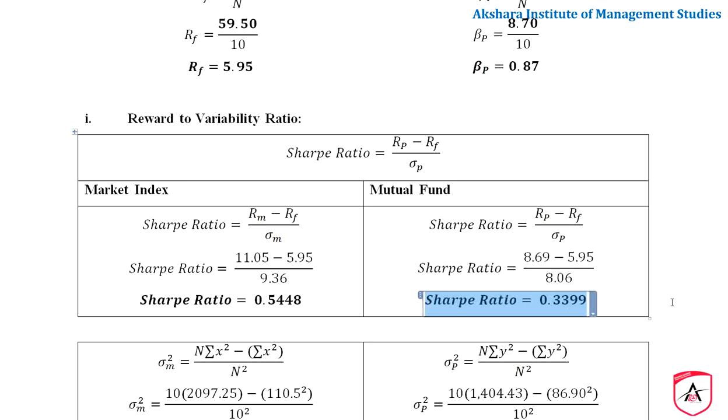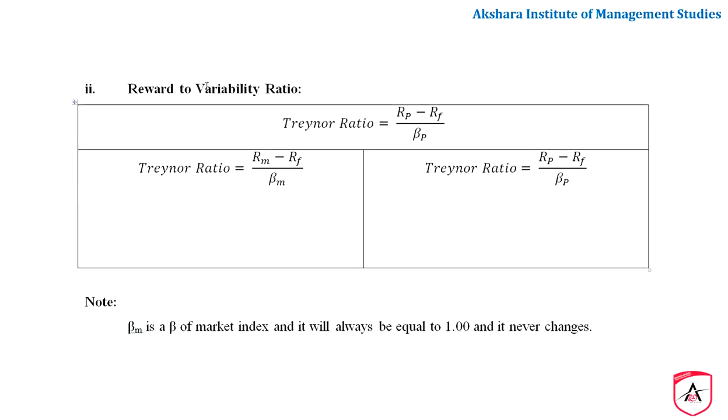Now please observe, 0.5448 and Sharpe ratio for mutual fund is 0.3399. So which is greater? The market index. According to reward to variability ratio, that is Sharpe performance index, market index is better for investment than this mutual fund return. This is one conclusion. Similarly, we have to come out for the volatility ratio. This is variability ratio, that is Sharpe ratio. Now we have to do it for volatility ratio.